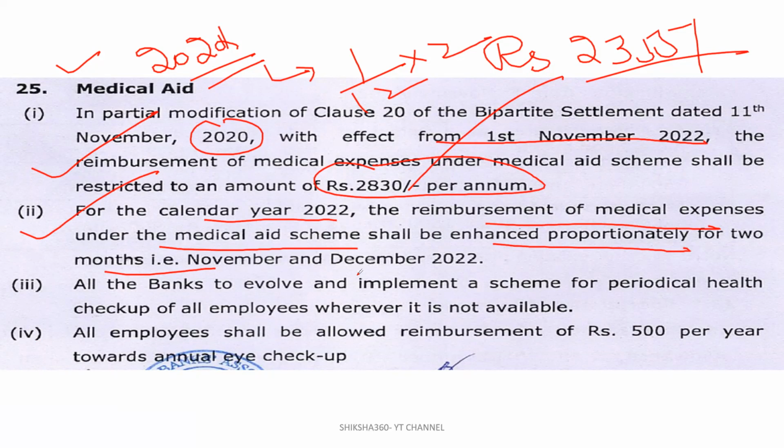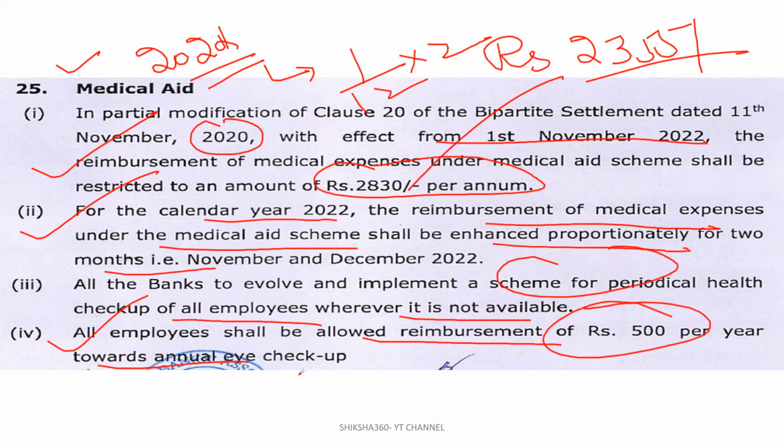Next one, all the banks to evolve and implement a scheme for periodical health checkup of all the employees wherever it is not available. Clear? Like an annual checkup of all the employees. There will be introduction of one new thing, that is eye checkup. All employees shall be allowed a reimbursement of rupees 500 per year towards annual eye check. Clear? That is every year for your eye checkup. And for that, how much reimbursement will be done? That is rupees 500 per year. You have to produce the bill and they will reimburse you as per your bill, and the maximum reimbursement here is rupees 500.